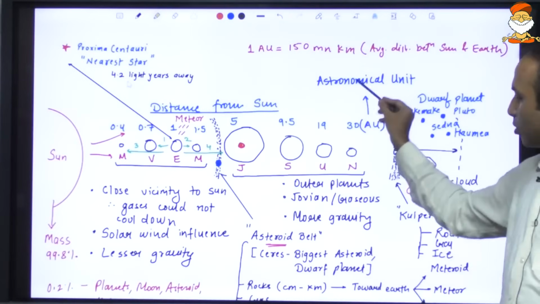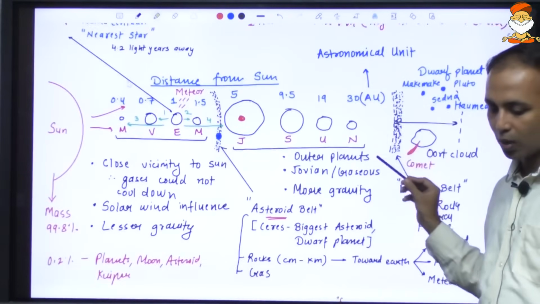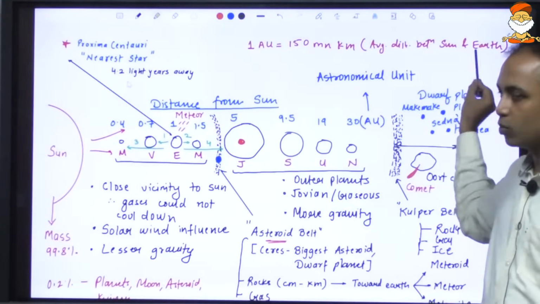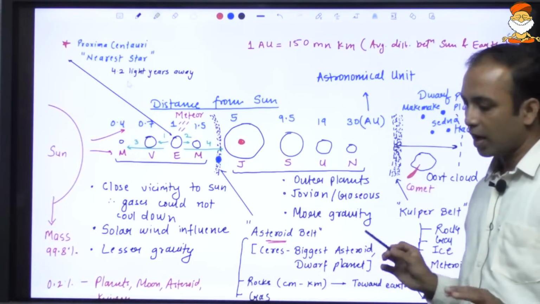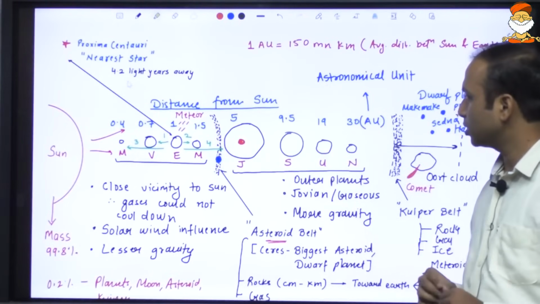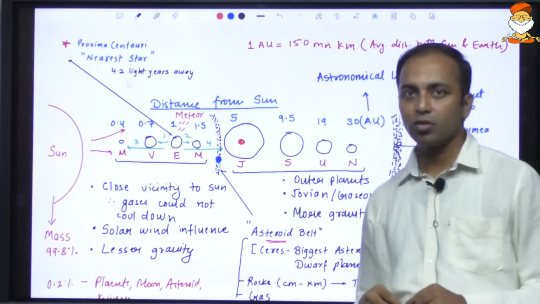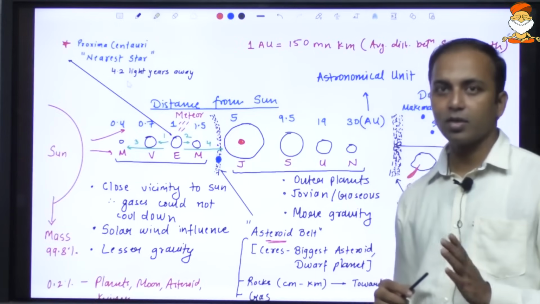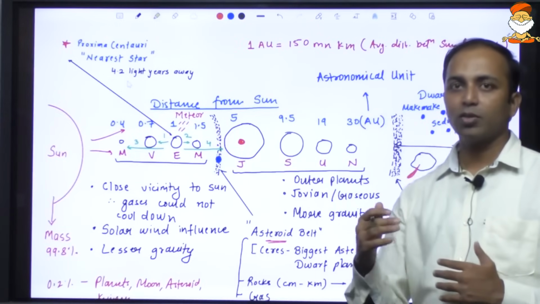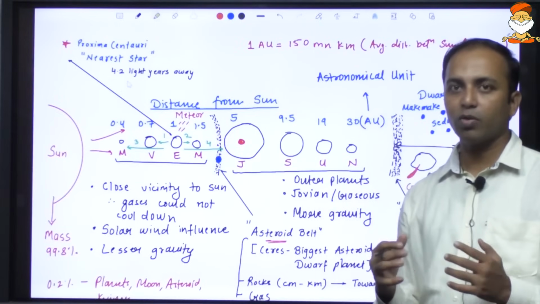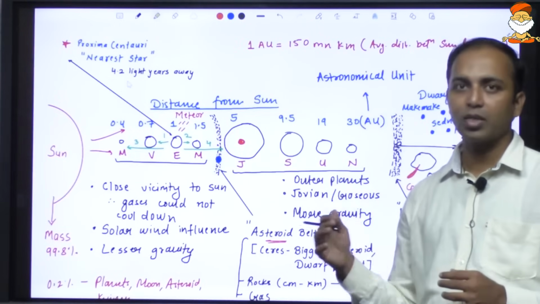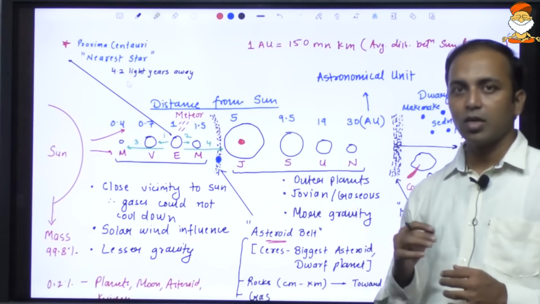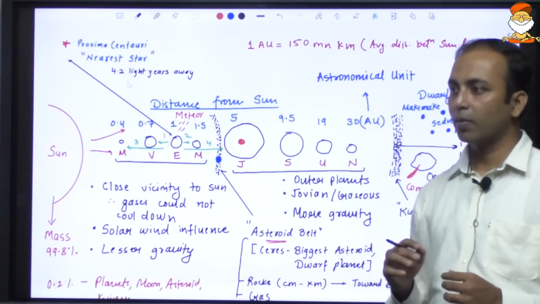The average distance between the sun and the Earth is called an astronomical unit, which is 150 million kilometers. And why do we measure the distance in terms of light? Because the speed of light is always constant, irrespective of whether it is moving in a solid, liquid, or gaseous state.